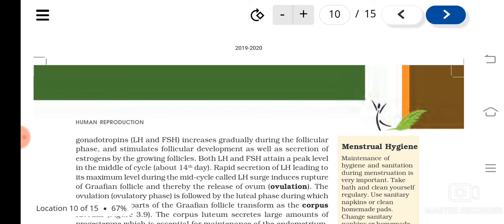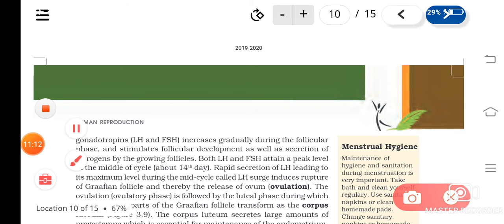Now, when both LH and FSH production is at the peak level, that happens around the middle of the cycle, that is on 14th day. Then rapid secretion of LH will become maximum, and this is known as LH surge. What is it? LH surge.